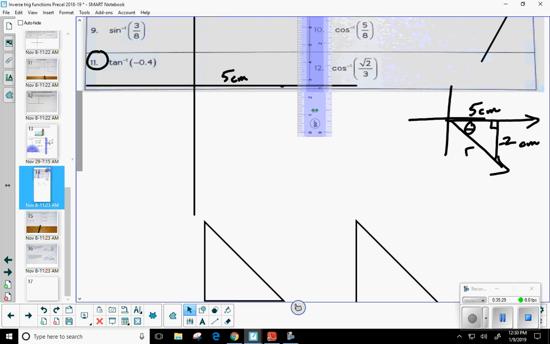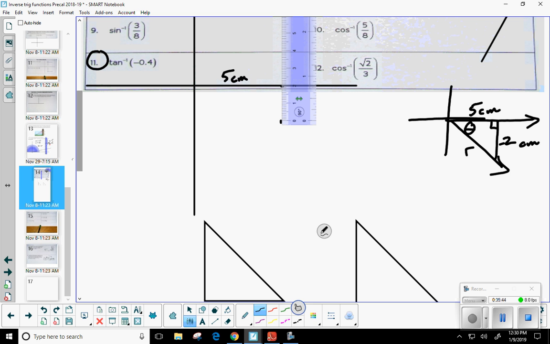So I'm going to go ahead and kind of do it backwards this time. I'm going to put the mark for 2 on the line right there. Okay. So let's say right here. Oh, went a little low. There we go. Would you guys agree?